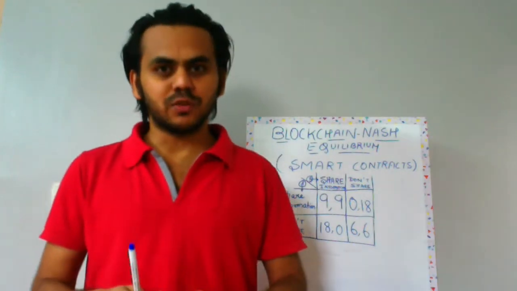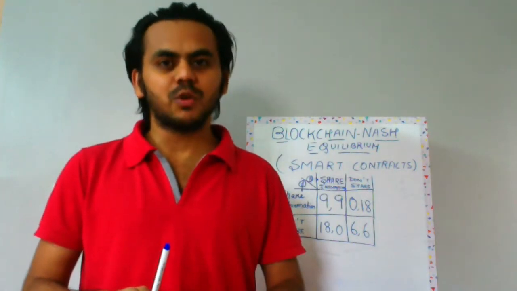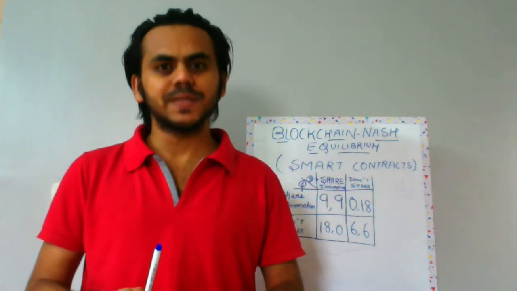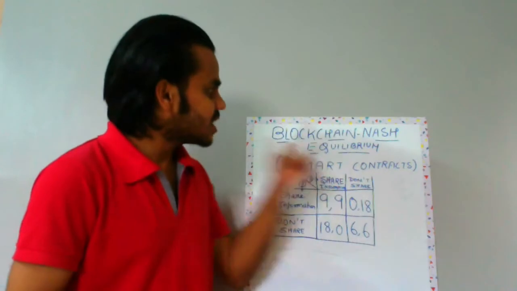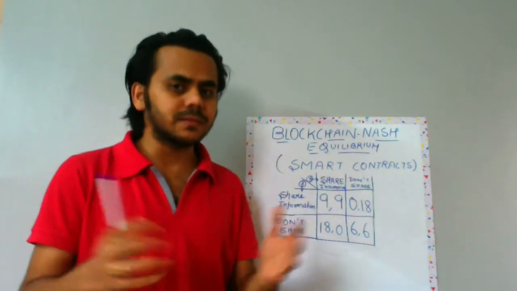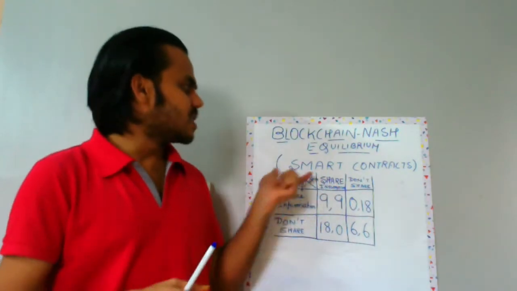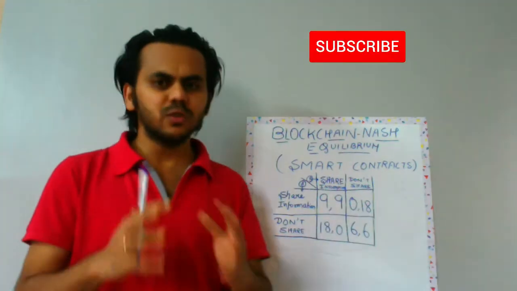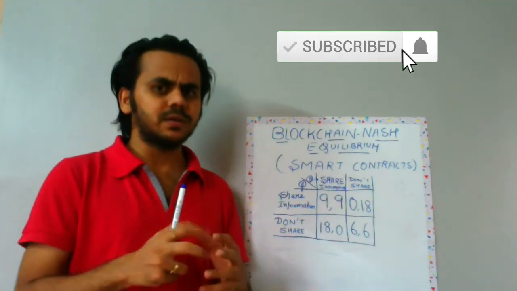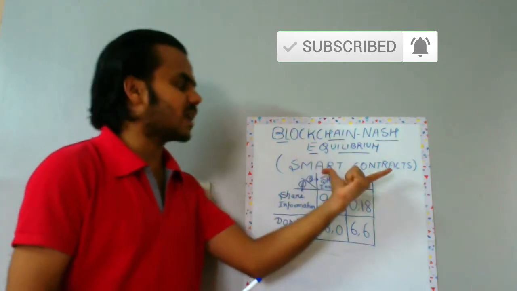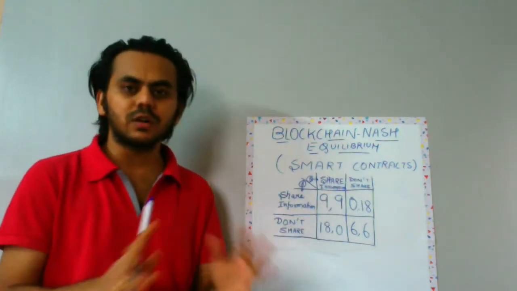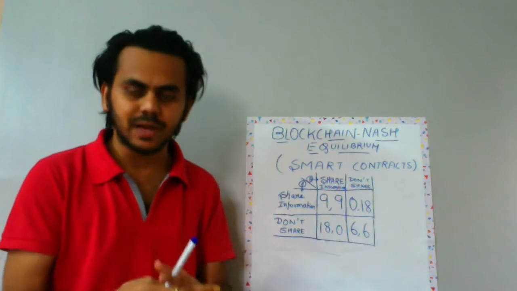This is Ashish Gourav, and today we will be talking about a new kind of equilibrium concept, blockchain Nash equilibrium. Now, this equilibrium concept is used in smart contracts. So, before we go to the equilibrium concept, let's just see the normal scenario when we do not have that smart contract. We just have the normal strategic interaction happening there.